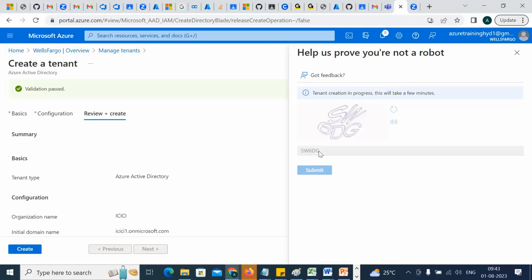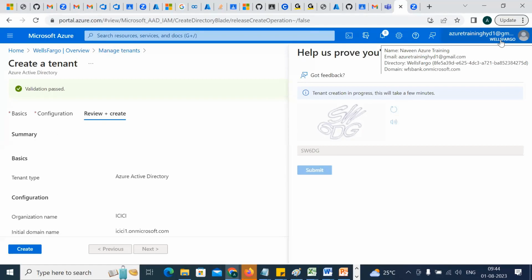Right now I'm in the Wells Fargo tenant. If I want to move to HDFC, is my subscription coming with me or not? It will not come automatically, we have to do it. Okay, we'll see that, don't worry. This is a famous interview question, basically. The interviewer will ask whether, when you jump from one tenant to another tenant, the subscription also jumps with you or not. The answer is no, it will not come.